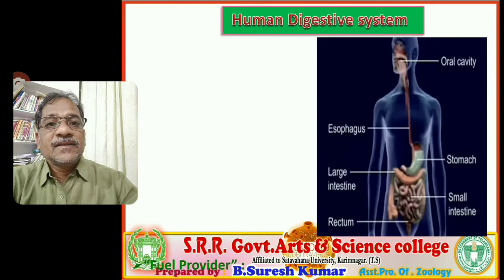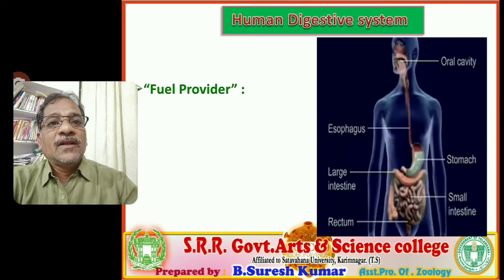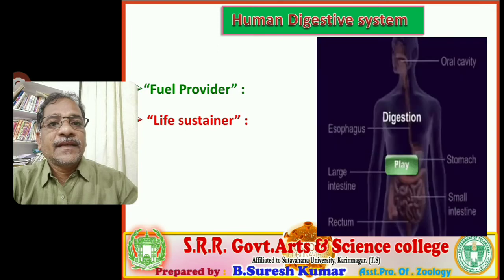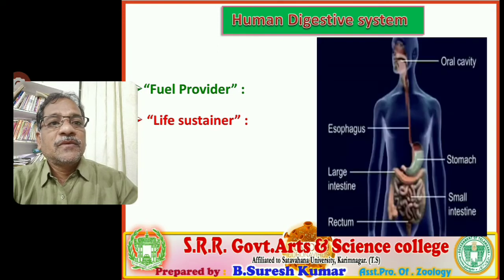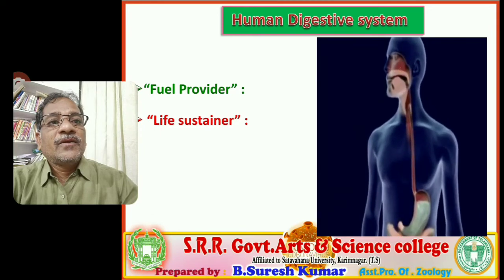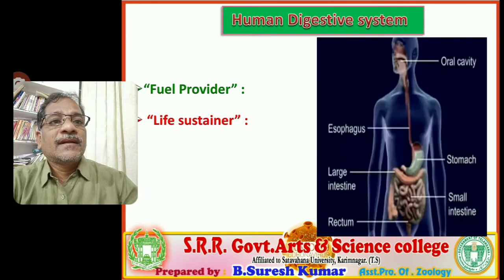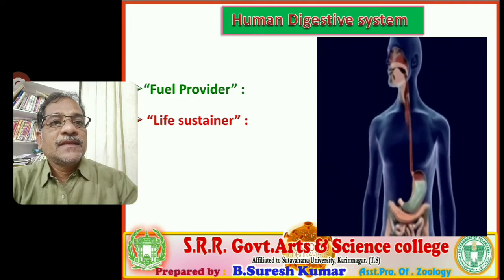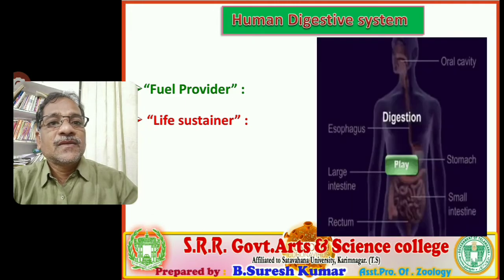The human digestive system is commonly called the fuel provider and life sustainer. You observe this visual, the prominent digestive tract along with the digestive glands are clearly visible. So this is our human digestive system.